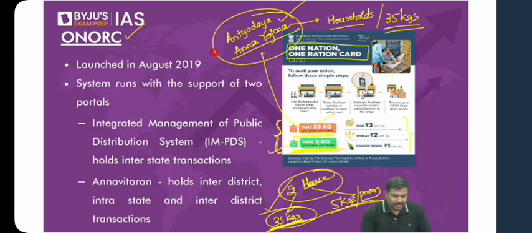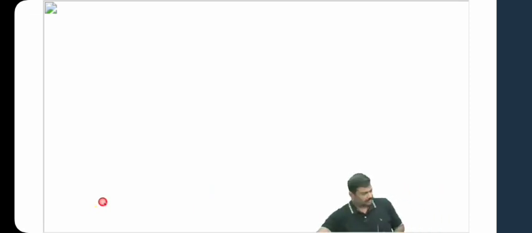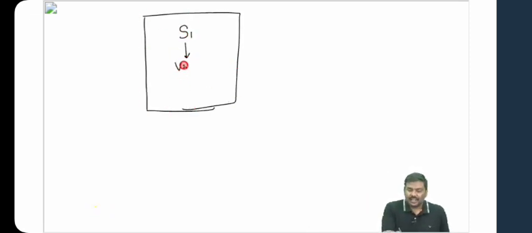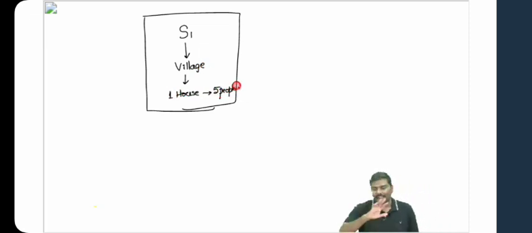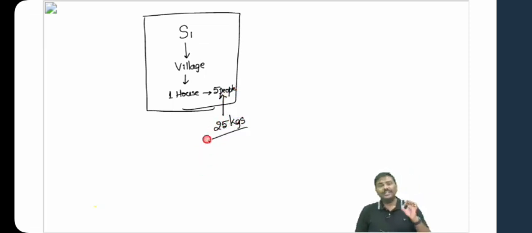Let me start with a very simple example here. Imagine there is one house in the village, and in this house, 5 beneficiaries are there. Okay, imagine this is state 1, and within state 1, there is a village. And in the village, there is one house. Let's say there are 5 people in the house, all covered under the National Food Security Act. Which means per month, they will get 25 kgs of food grains. Is it okay?